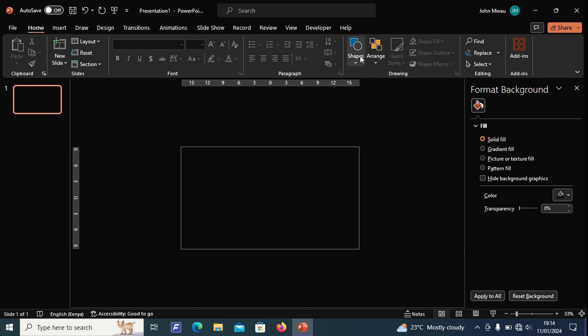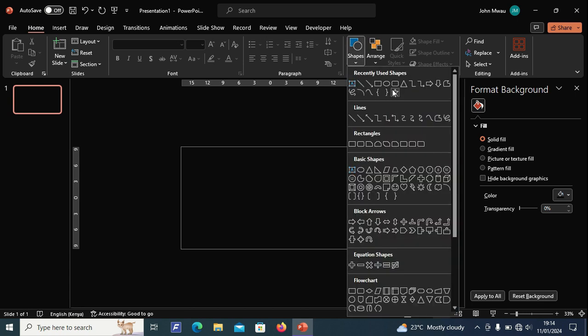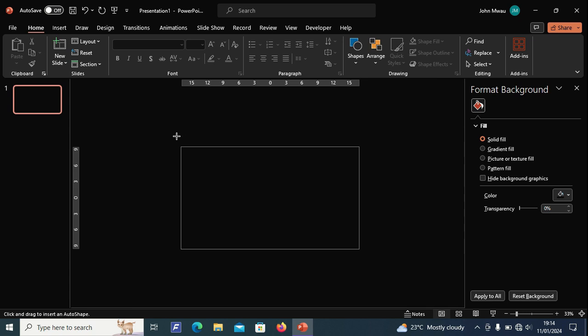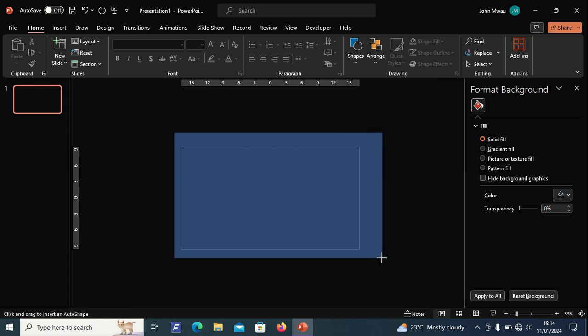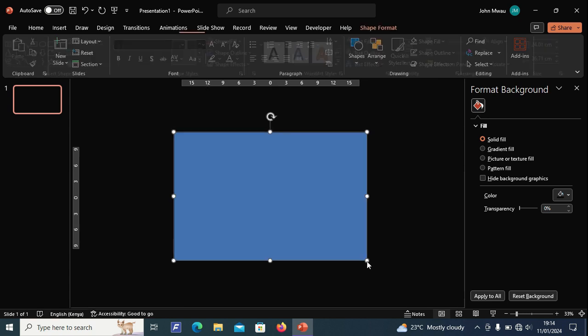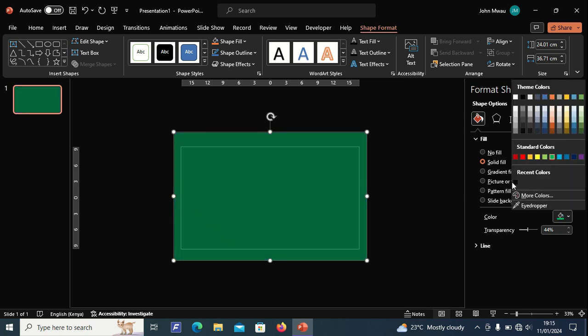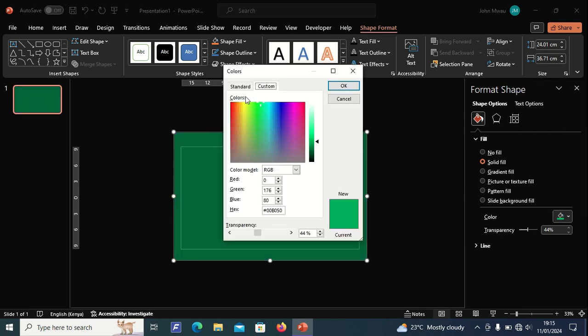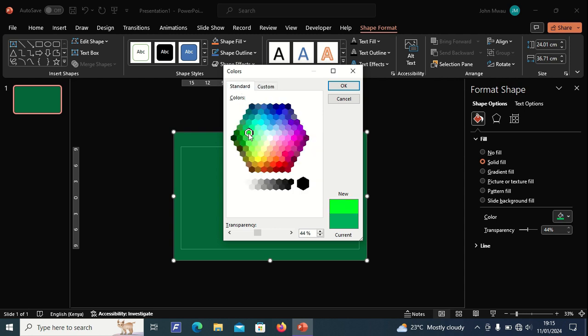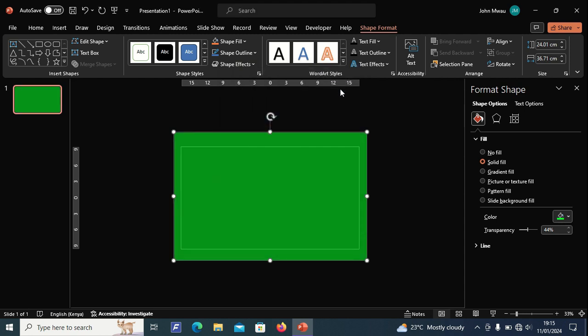Next, under Shapes, insert a rectangle shape. Increase transparency and add some green solid fill. Next, add a text vertically.